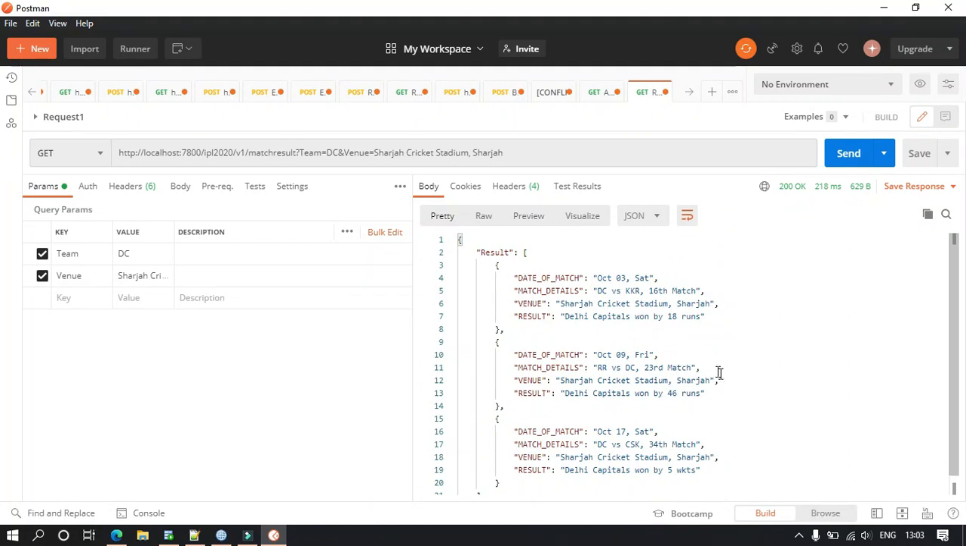So I can see three matches. Delhi played their three matches in Sharjah Cricket Stadium, and the result of all the matches was positive for Delhi. Every match Delhi won in Sharjah. So, these are the results.